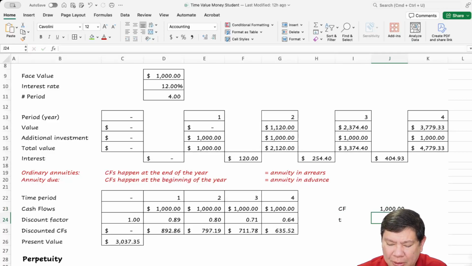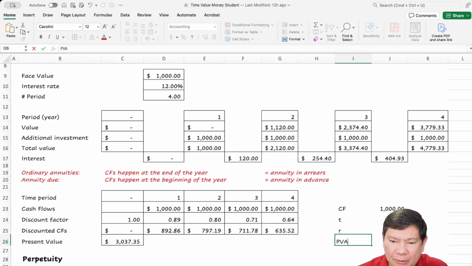T is going to be 4 years. R is going to be 12%. Okay, so we can use that table to provide us with the present value annuity factor.